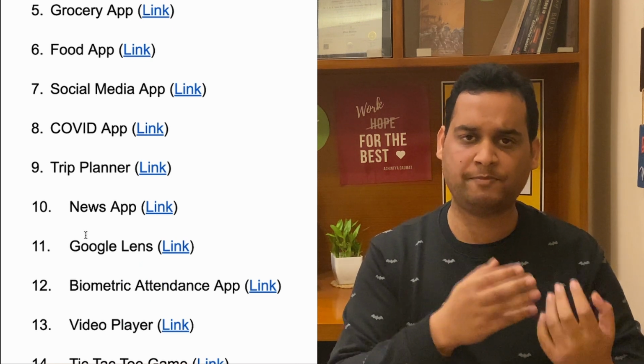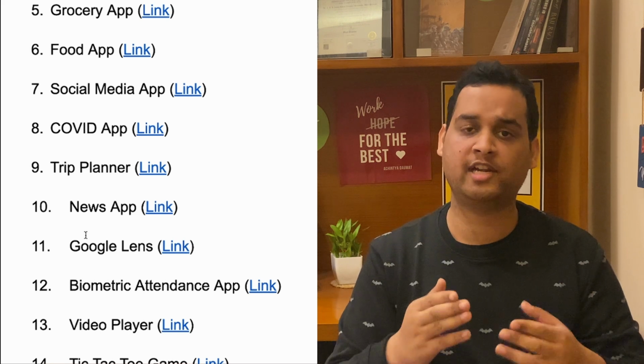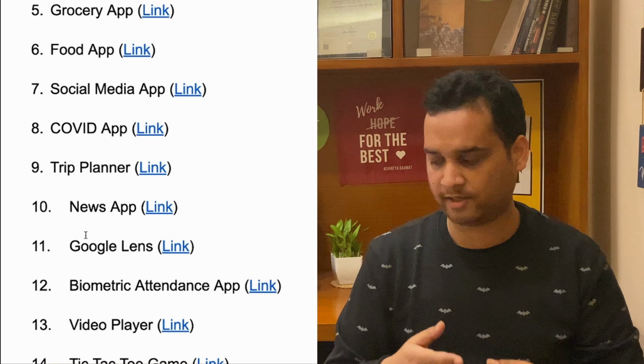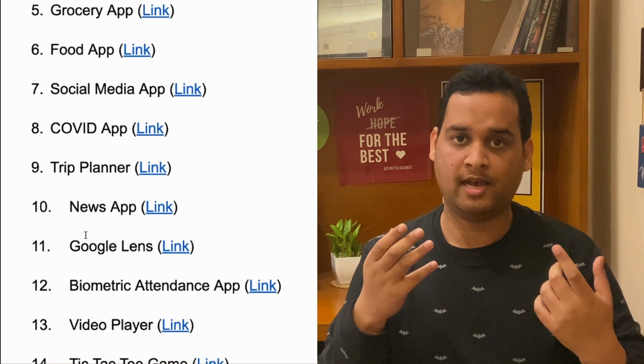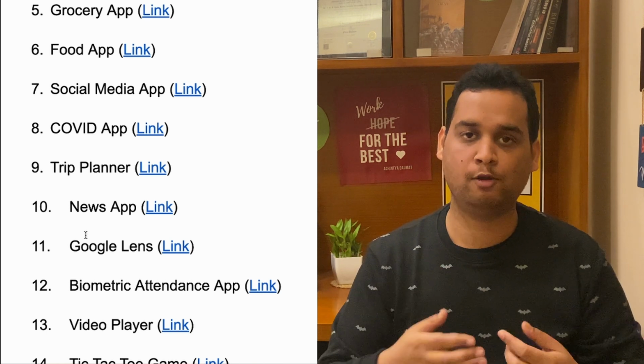So this is the same website idea I gave you, but you can create an app as well. You can integrate a backend API which will tell you data about cases, deaths, etc. in a region, yesterday, today, tomorrow, etc. It's also a good implementation. Trip planner, where you are planning a trip with friends or individually. News app, where you are displaying the latest news from a backend API.